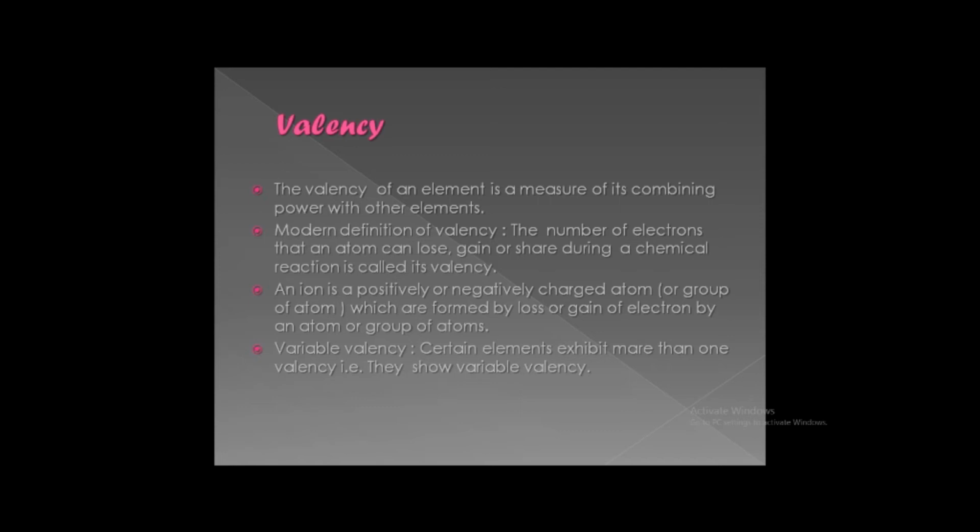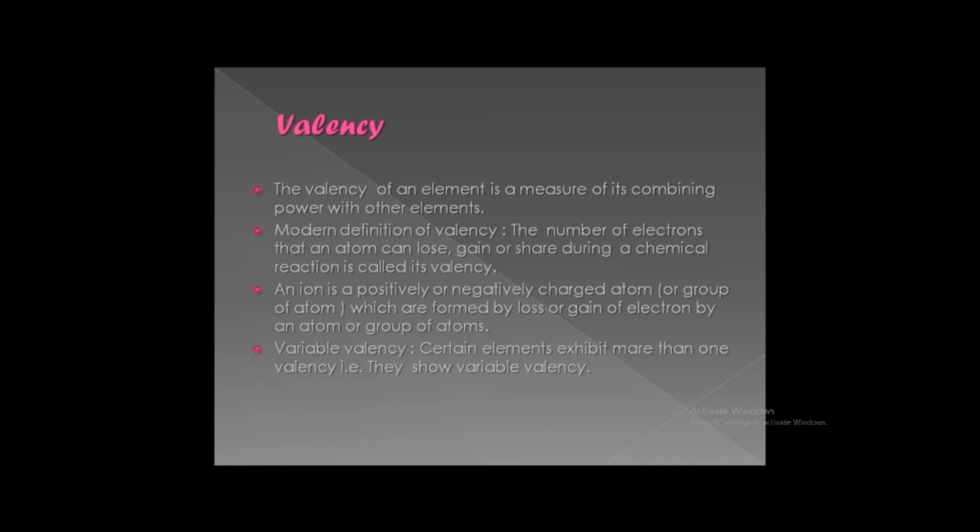The definition of an ion is a positively or negatively charged atom or group of atoms, formed by loss or gain of electrons by an atom or group of atoms. Now students, an ion carrying positive charge is called a cation and an ion carrying negative charge is called an anion.